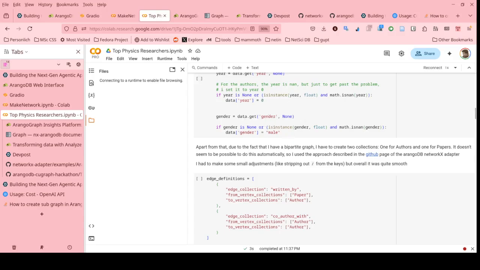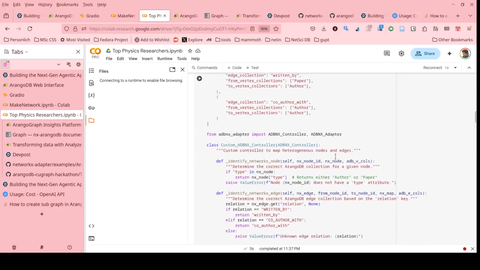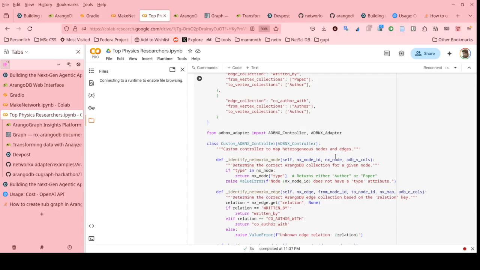Then apart from that, one of the choices I made was to have a separate author collection and a paper collection. So for the two different types of nodes, I had different collections. I did not put everything into a single collection and differentiate them by some property, which is what we do in NetworkX. My reasoning for this is I believe this is how it's supposed to be done in ArangoDB with heterogeneous nodes.